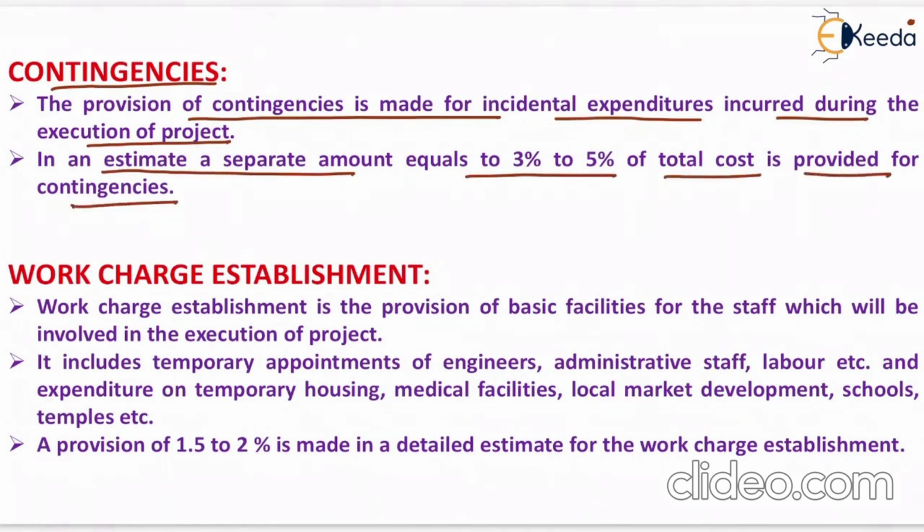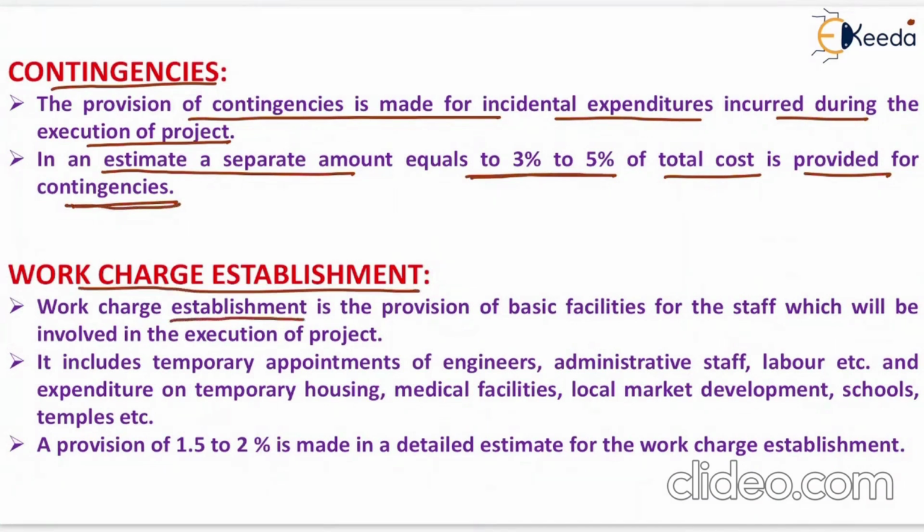It means that if certain incidental expenditures come into account, for example if demonetization occurs or anything occurs due to which the cost of a particular item increases, we have to take care of the increase in the cost of certain items by taking a particular percentage before the starting of the project, that is 3 to 5% of the total cost is provided for contingencies.